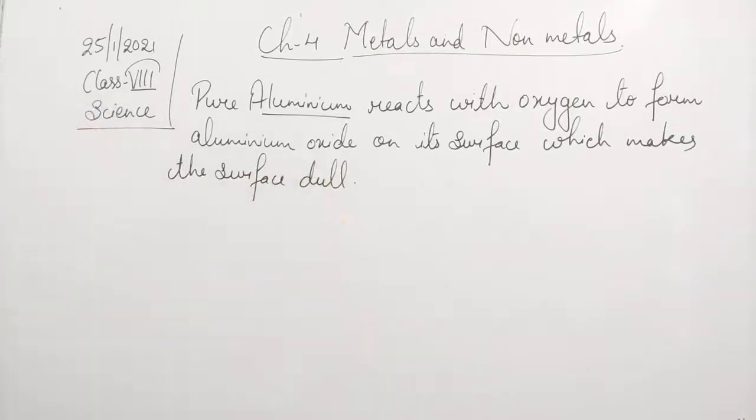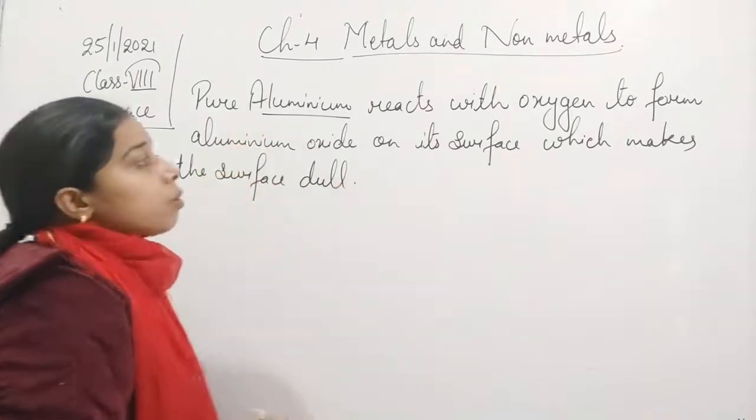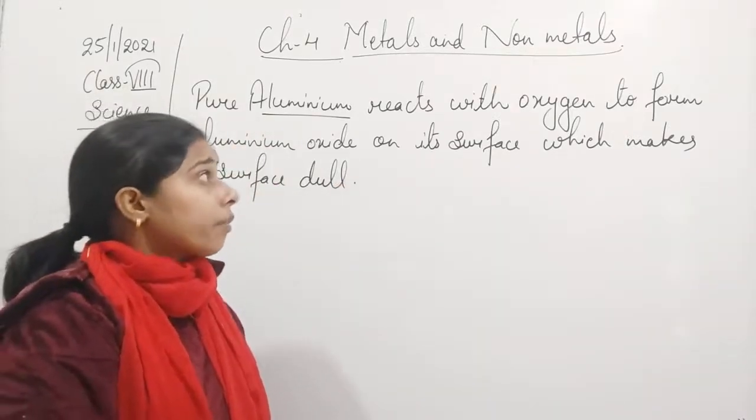This is what happens in the case of aluminium.